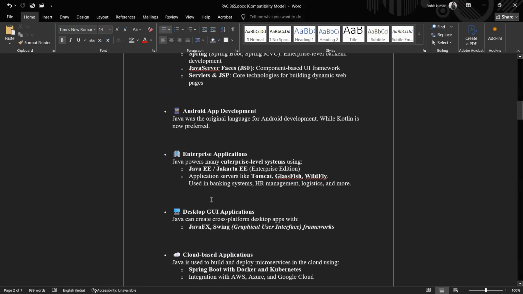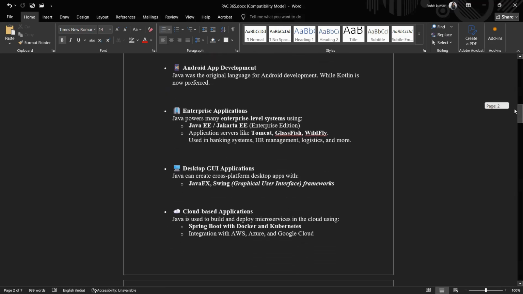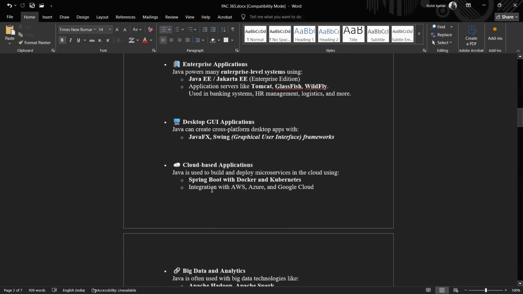Now coming to desktop GUI applications, Java is also used there. Java has JavaFX and Swing. These are the things used for building Java graphical user interfaces, making Java more usable on different platforms.